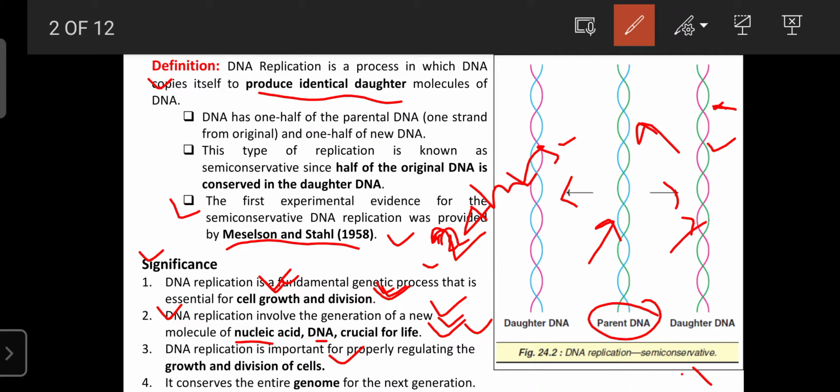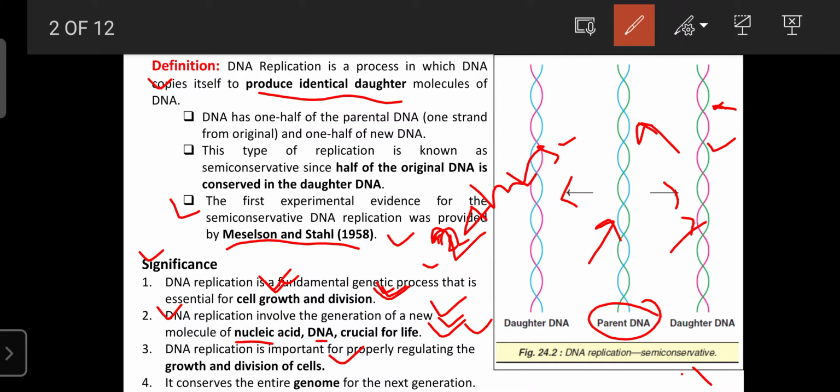So they are regulated, and certain checkpoints are there in cell division. Those checkpoints are regulated with the help of certain proteins, and the synthesis of those proteins depends upon DNA replication. So whatever checkpoints are there in the cell cycle or normal cell division are also regulated in the presence of certain enzymes, and those enzymes are protein in nature. That's why DNA replication is helpful for regulating the cell cycle or cell division.